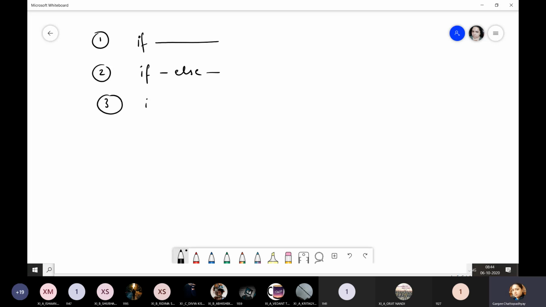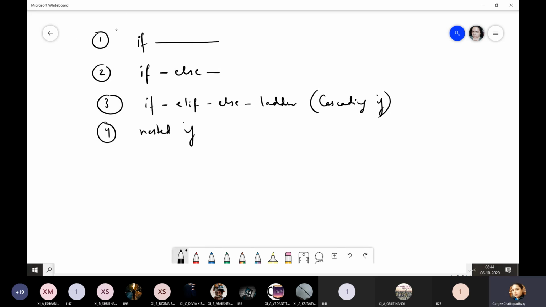Third, the if else ladder, which is also known as cascading if. And fourth, nested if. So these are 4 forms of the if statement.